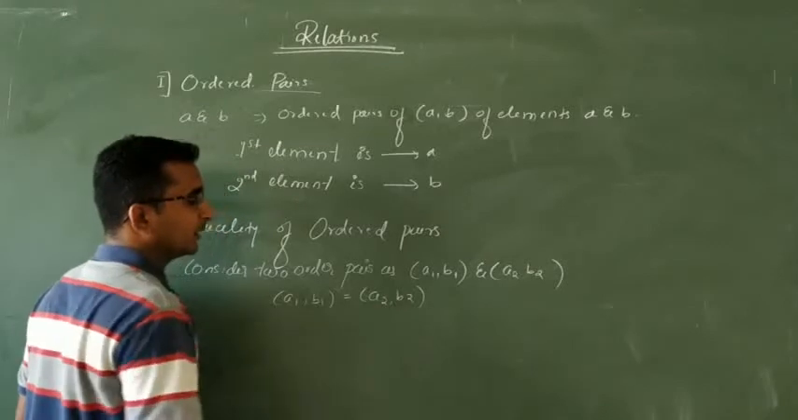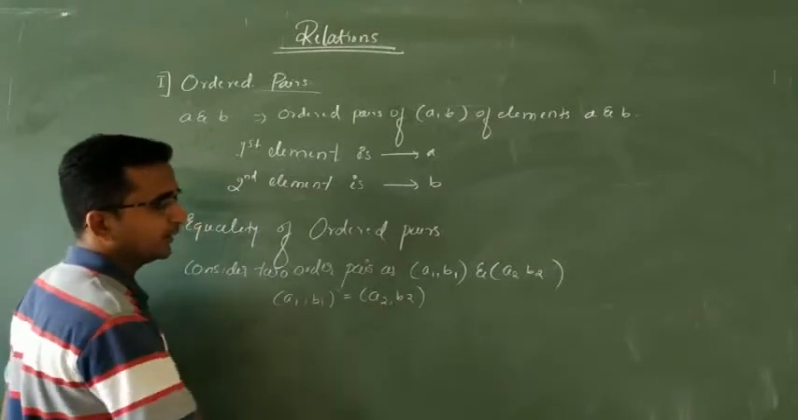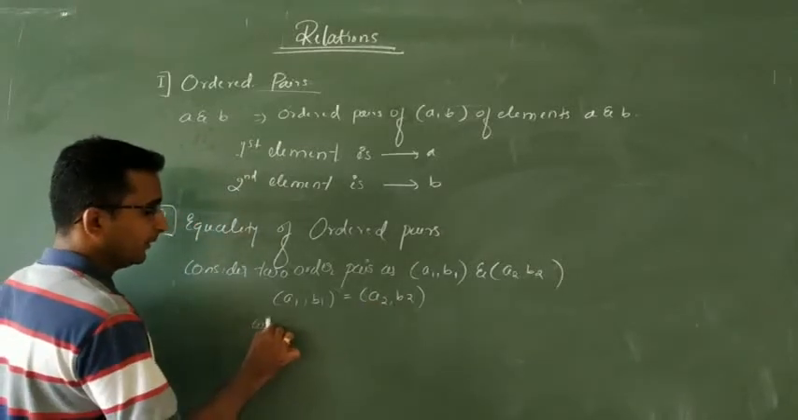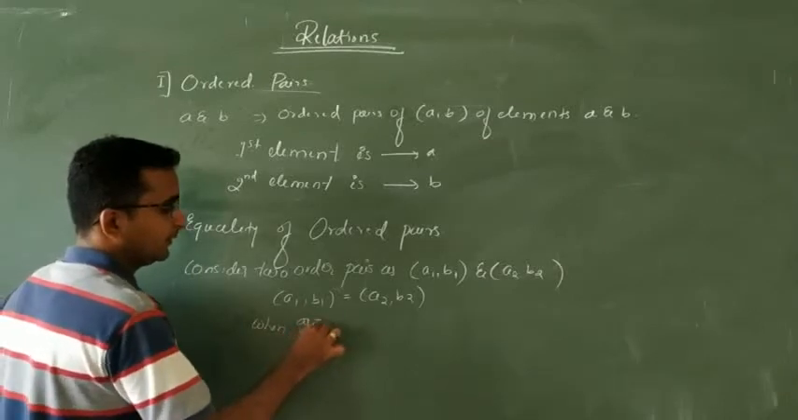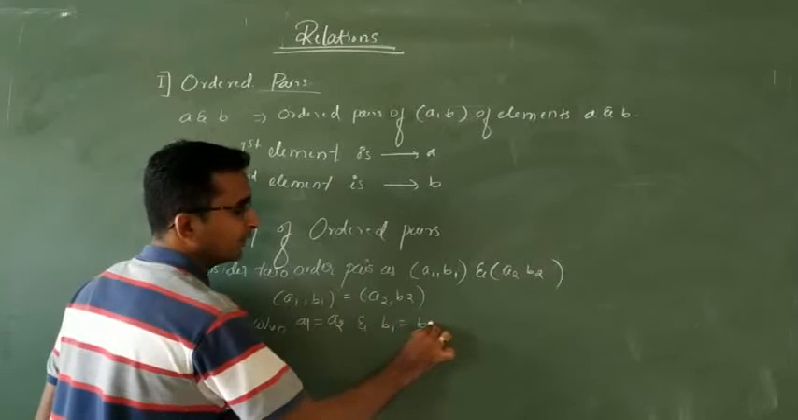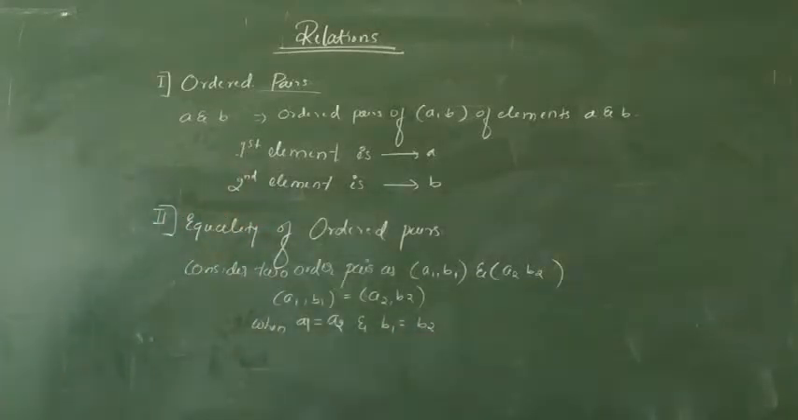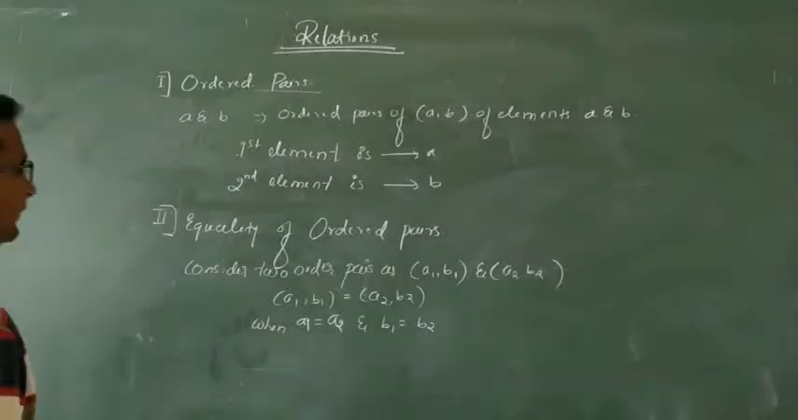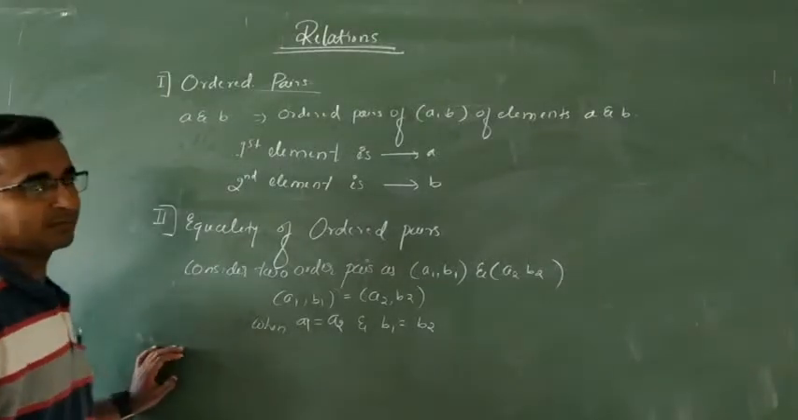When are these two equal? When the first element is equal to the first element, and the second element is equal to the second element. So this is nothing but the equality of ordered pairs. From the equality of ordered pairs, you can get a 1 mark question, they ask examples. They are going to ask one simple example for the 1 marks.